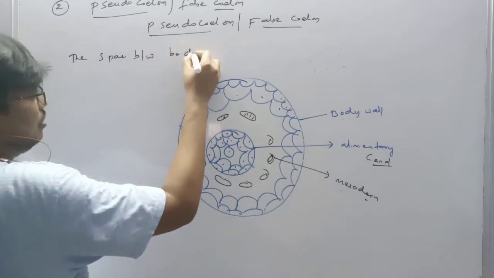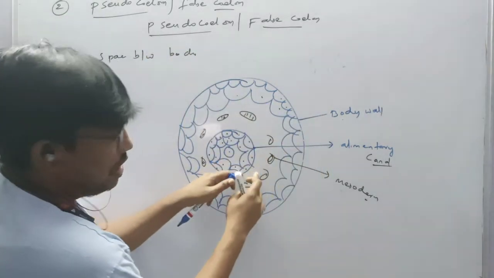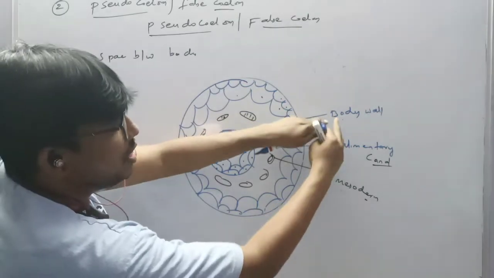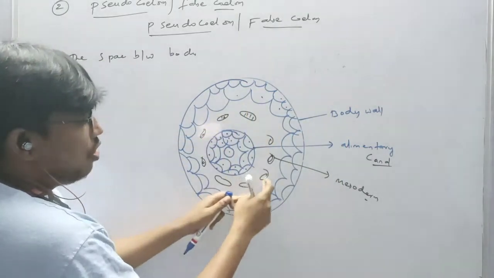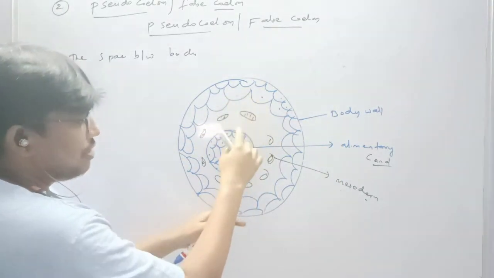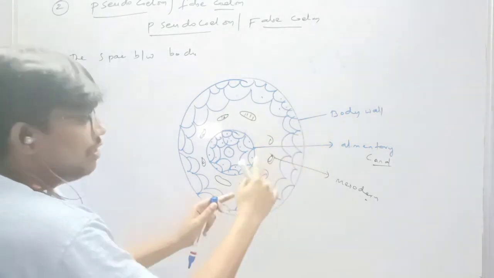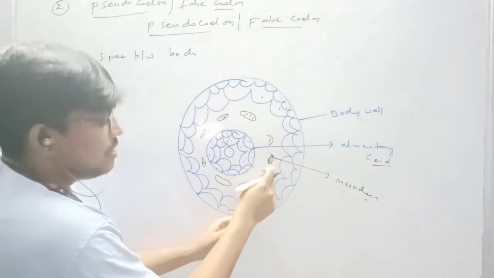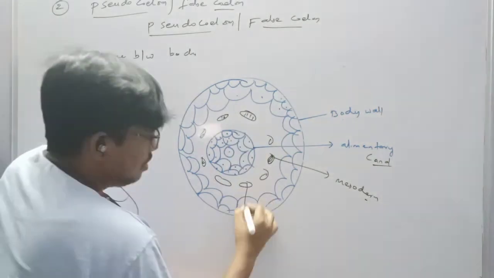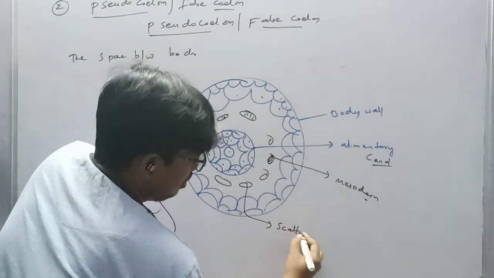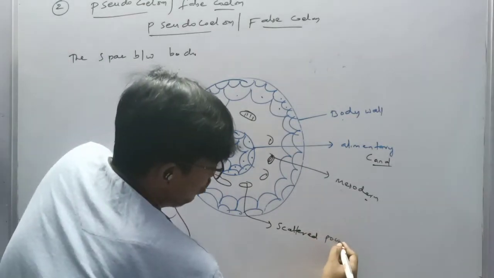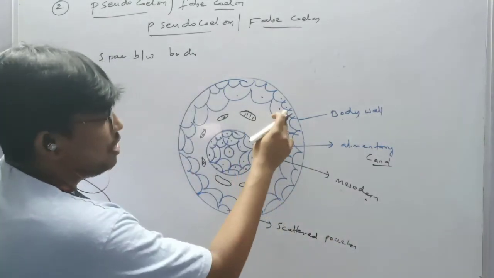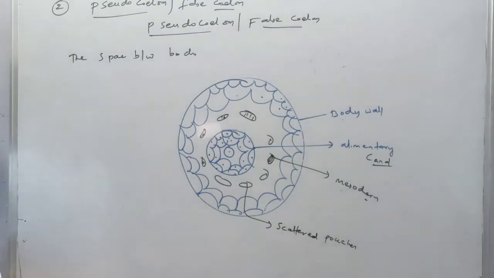Body wall. This is the body wall. This is the alimentary canal. The space between body wall and alimentary canal is not lined by mesoderm. Mesoderm is not connected with body wall and alimentary canal, but mesoderm, this is the mesoderm, but mesoderm is presented as scattered pouches, pouch-like structure in between the body wall and alimentary canal. That is called as pseudocoelom.